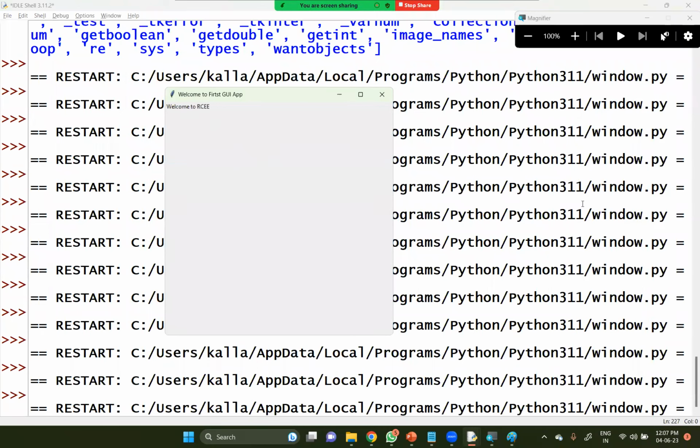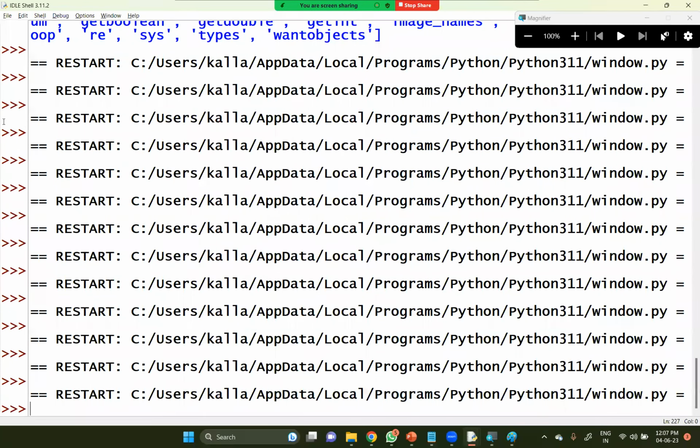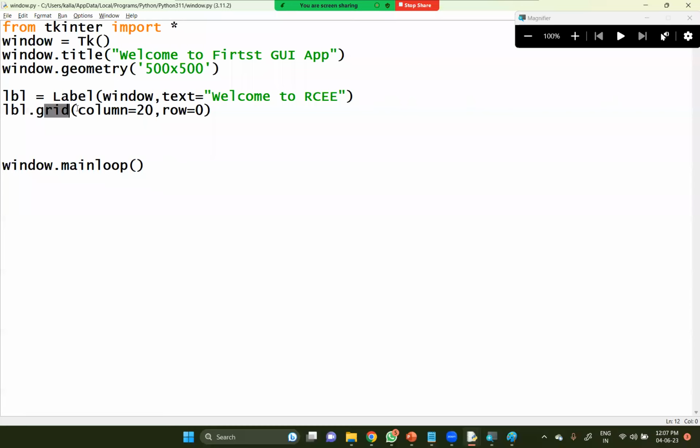To display the label, you need to specify the grid location value. Initially it must be column equal to 0 and row equal to 0 here. This is the way you can define your row.